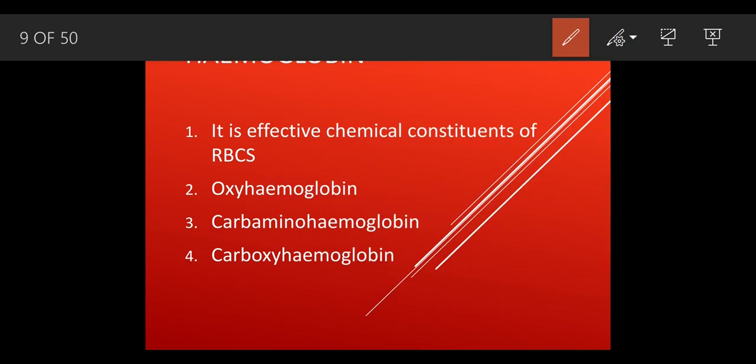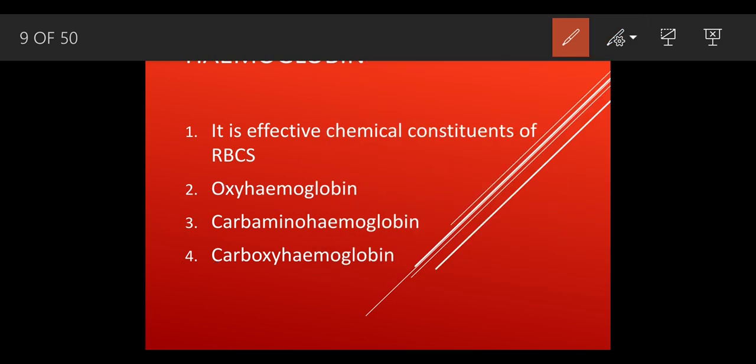Now there are three different parts: oxyhemoglobin, carbamino hemoglobin, and carboxyhemoglobin. First I am going to discuss oxyhemoglobin. What do you mean by oxyhemoglobin? Hemoglobin is symbolically written as Hb. When it comes in contact with oxygen, whenever it has to transport oxygen to each and every part of the body, it is called oxyhemoglobin.